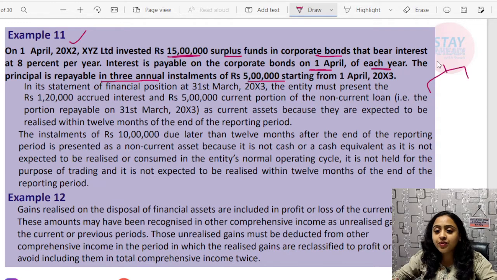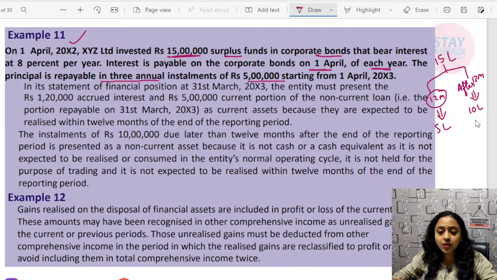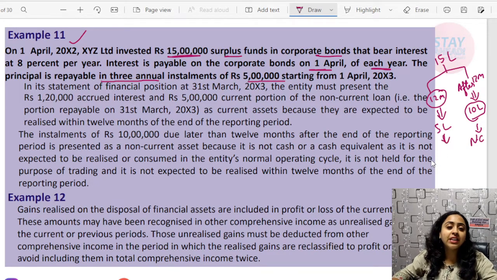the amount is 15 lakh. Within 12 months, what do you have to pay? You have to pay rupees 5 lakh. And after 12 months, what do you have to do? You have to pay the remaining 10 lakh. Okay, so this remaining will be known as non-current. But this 5 lakh that you have to pay within the next 12 months will be termed as current.